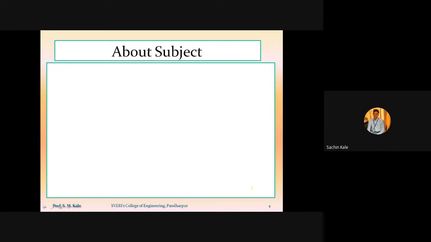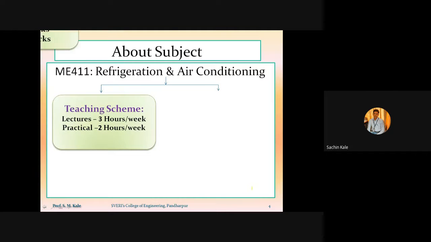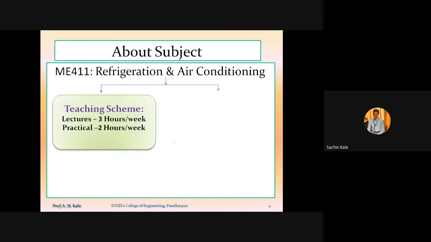Now, related to our subject refrigeration and air conditioning, as I have told you the structure of this subject, in the teaching scheme weekly 5 hours will be there. Out of that, 3 hours will be allocated for lectures and 2 hours will be allocated for practical. That means the total hours allocated for this subject weekly are 5 hours per week.